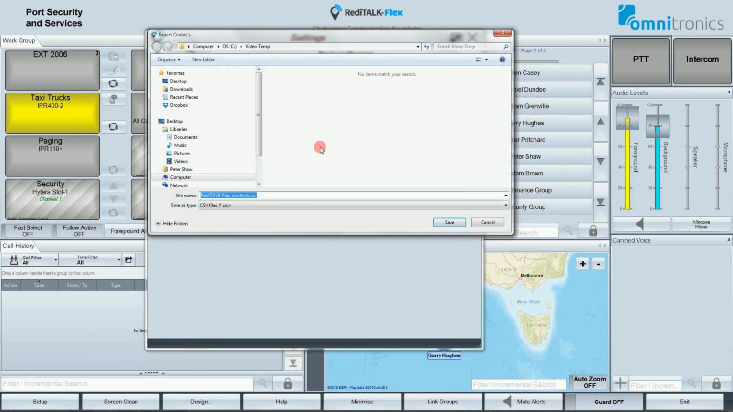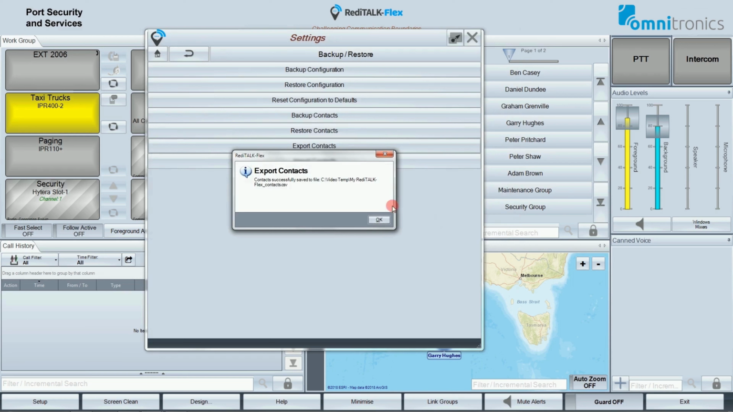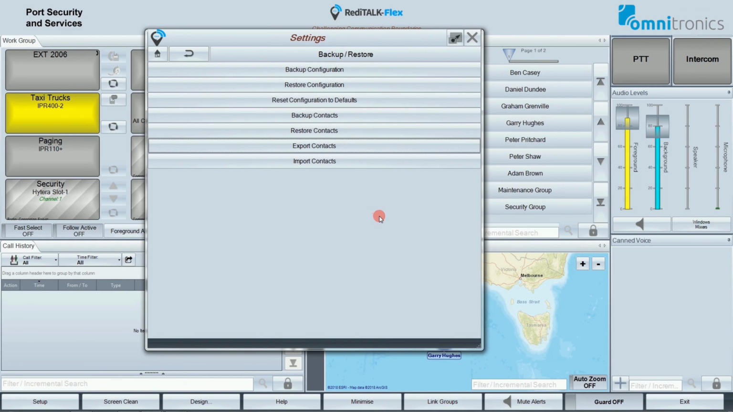Click on Export Contacts, browse to where you want the file to be saved, and tap on Save after you've given it a file name. Once again, I'm going My RediTALK Flex Contacts.csv, click on Save. Now note that the CSV file does not save any image data that may have been associated with the contact. Only a contacts backup will do that. And finally, you can import a CSV file to add contacts to the contact list that already exists.